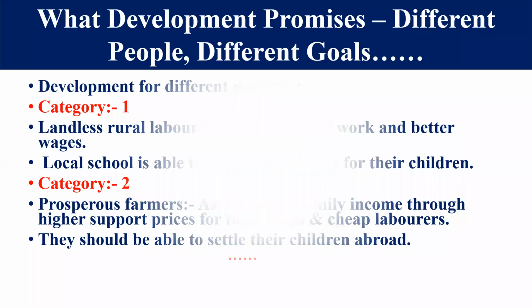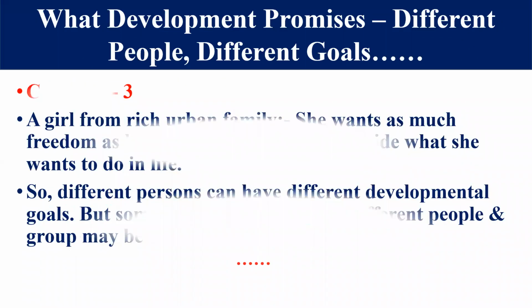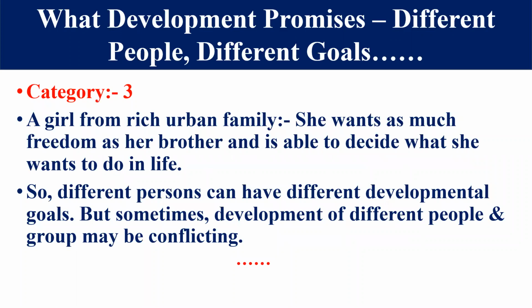Now let's think about another category also. Category 3. Now it is related to some person, like a girl from a rich urban family. What is a development goal for her? If we think about that girl, she wants as much freedom as her brother gets. First of all, she wants freedom.